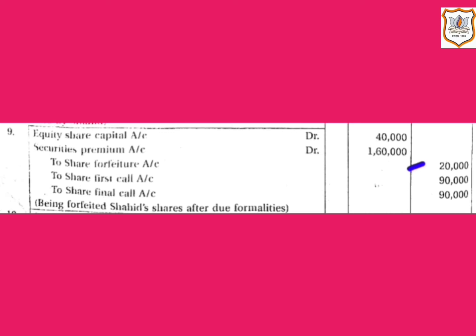So 4,000 multiplied by 5, that comes to 20,000. Now share first call account will be credited by the amount which is not received on first call, and that is rupees 90,000, and share final call account will be credited by the amount not received on final call, and that is also rupees 90,000, that is 4,000 multiplied by 22.5.